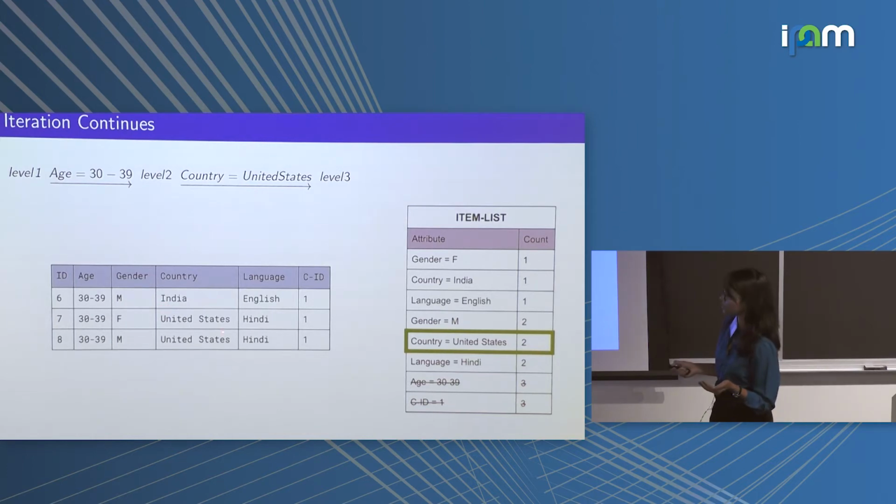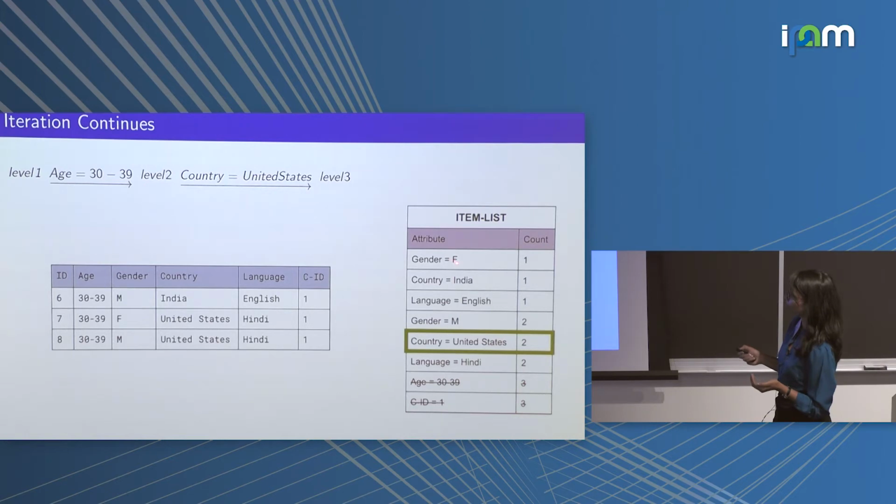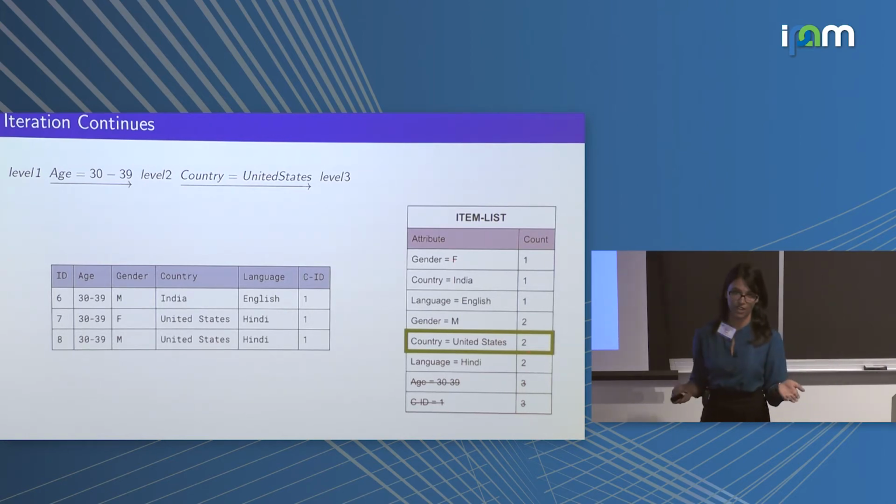As you can see, country is equal to United States is present in the bottom 2 rows, for which gender is equal to female and male is able to uniquely identify row 7 and row 8 on its own. But since both of these items are present above country is equal to United States, they will fail our ranking check, and hence our candidate list 2 remains as it was before.